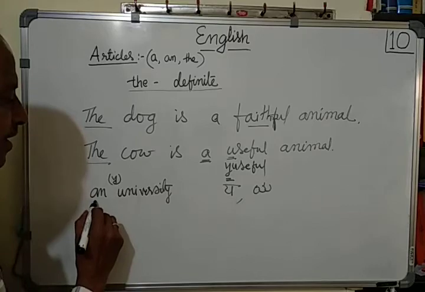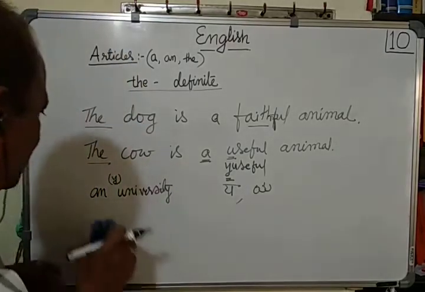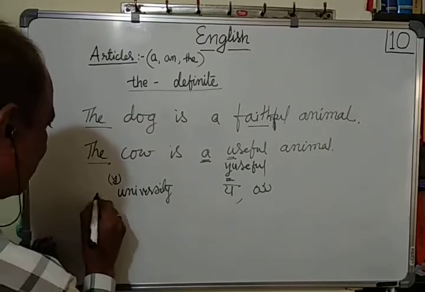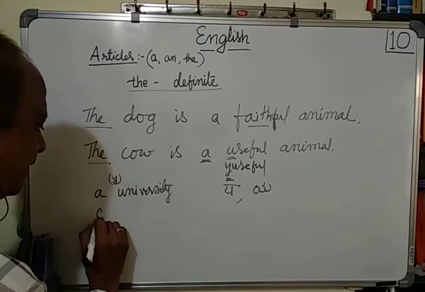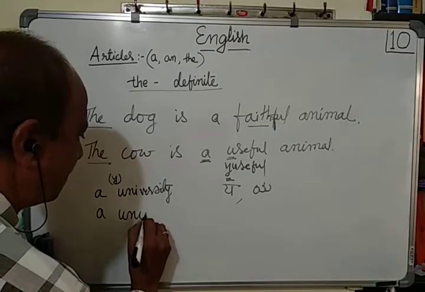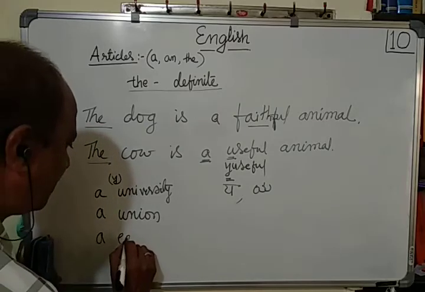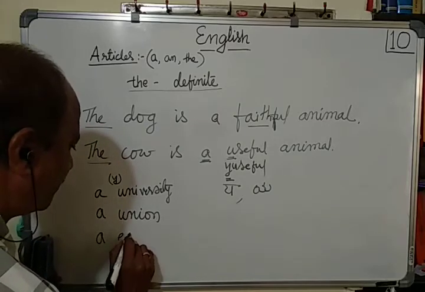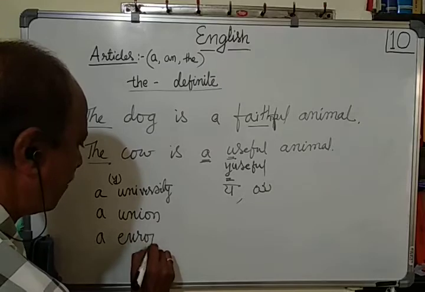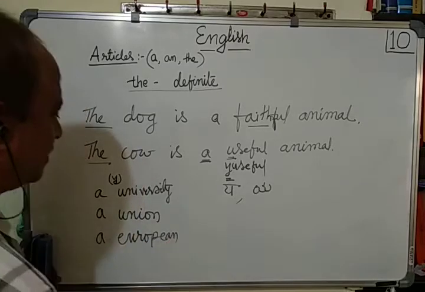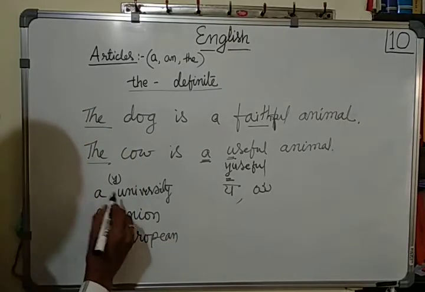So, a university. Sorry, I have written an university. A university. A union. A European. Like this, we have to look at the sound also.